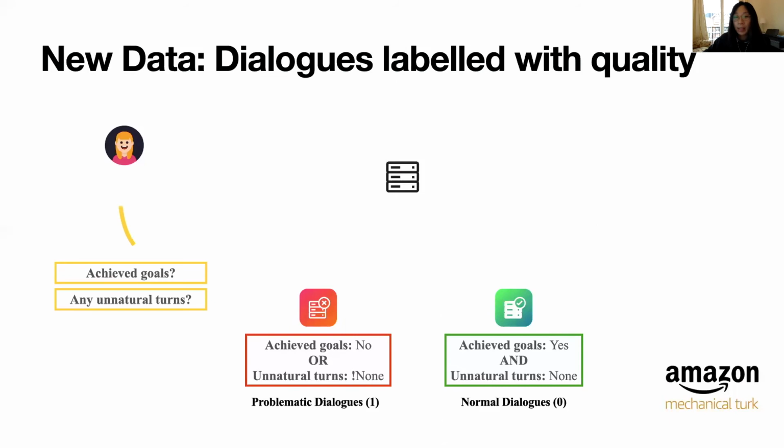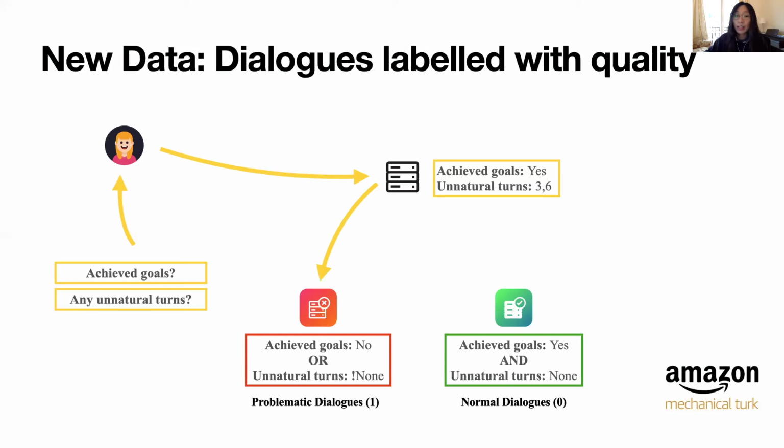At the end of each task, Turkers are required to answer a questionnaire including 2 questions. First, whether they found restaurants satisfying their requirements. Second, label contextually unnatural turns in the conversations they experienced. From the collected dialogues, we labeled successful dialogues without any contextually unnatural turns as 0, normal dialogue, and the rest as 1, problematic dialogue. For example, in this case, the Turker labeled the conversation as successful, but with 2 unnatural turns. So we classified the conversation as a problematic dialogue.